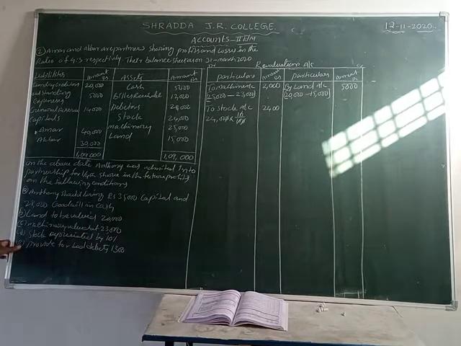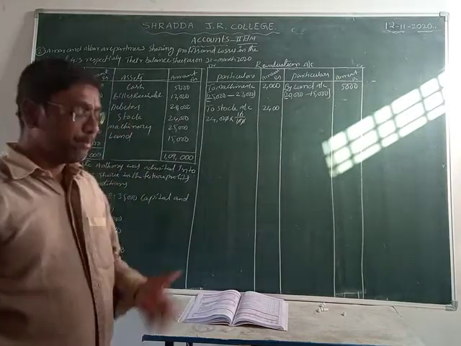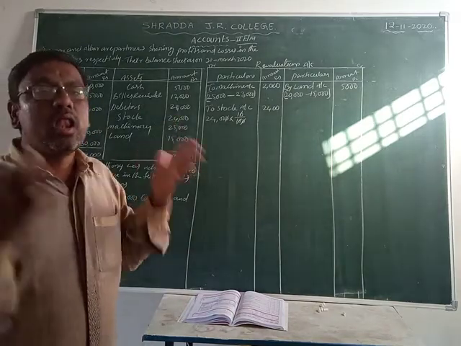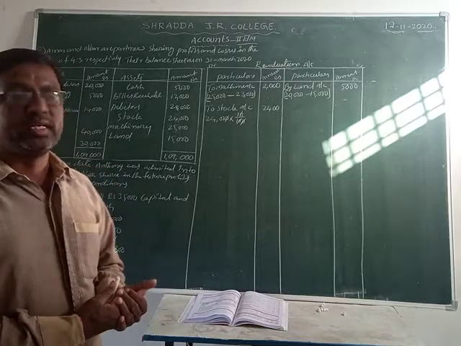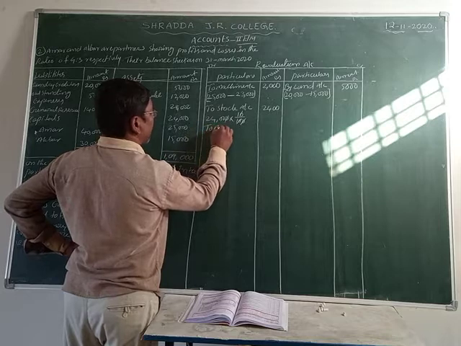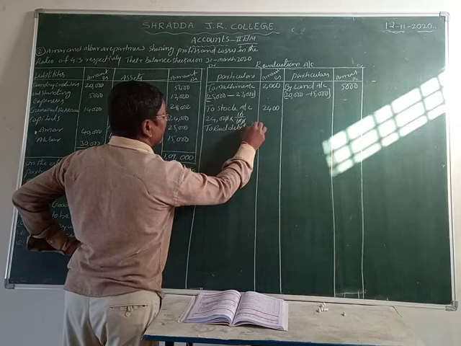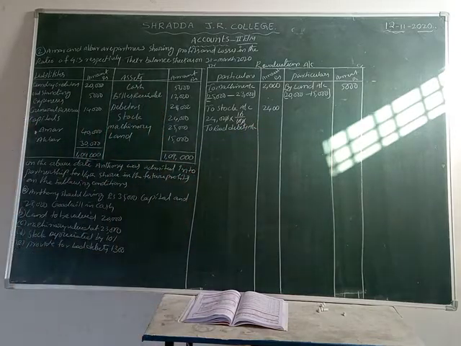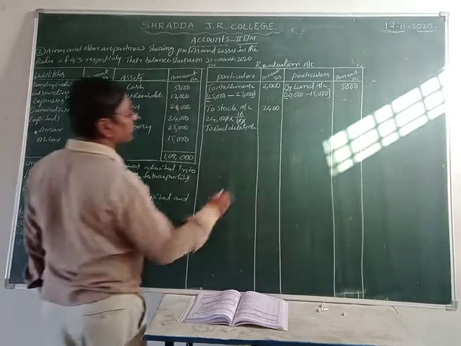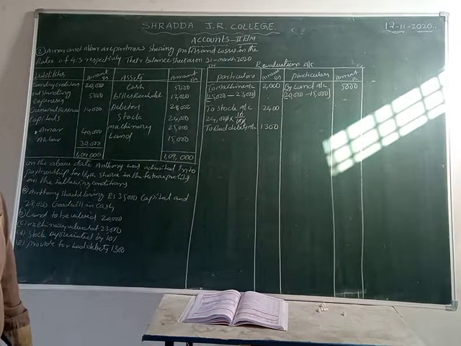Now we are going to the last one. Provide for bad debts 1,300. Bad debts is what, students? One of the losses of the debtors, isn't it? So then we can write here, provide for bad debts to bad debts account. The value is given directly, not given as a ratio. That bad debts value is how much? 1,300 rupees, isn't it?